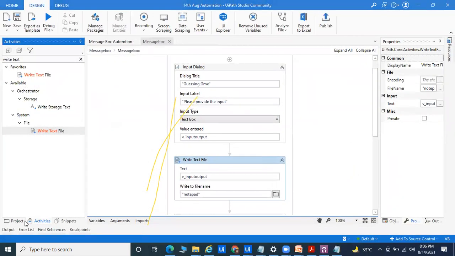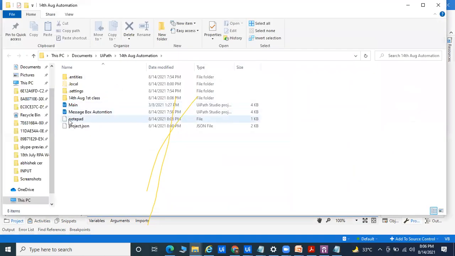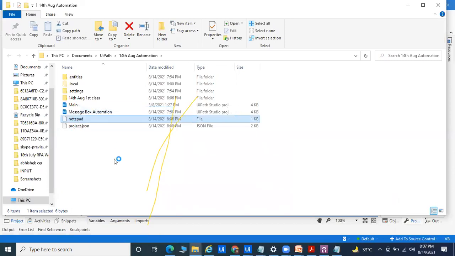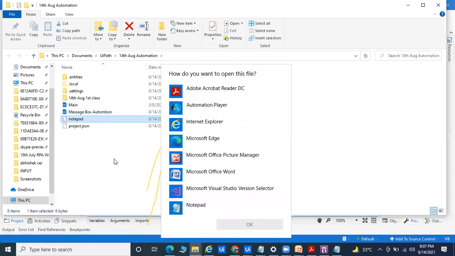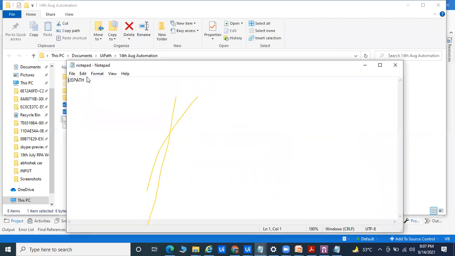Okay. So I already told you that it's written the data into your folder where you already get it. So you can see it in Notepad. So right click and go for the data. Whatever the data we have passed, I am getting the data into one Notepad. Open with, and here I'll go for the Notepad. Okay, so we are getting the UiPath.